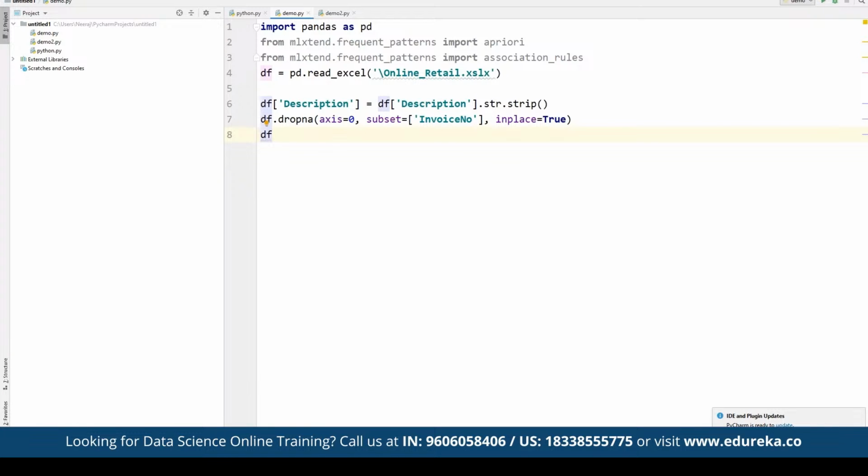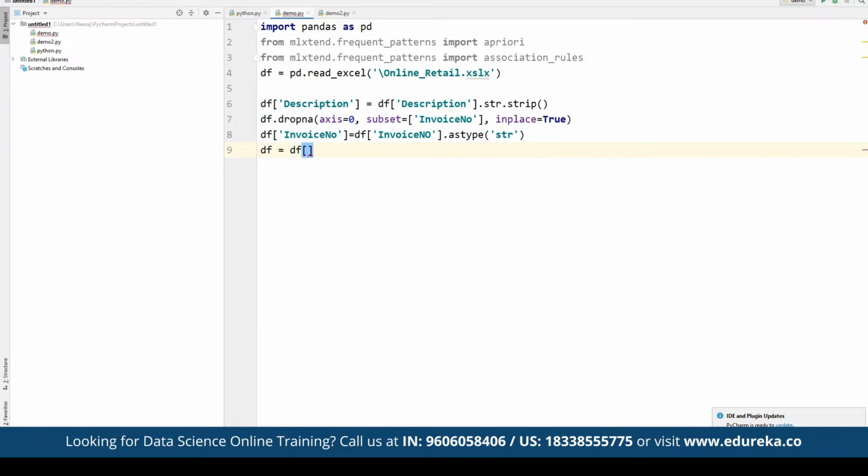And then from the data frame, we can define the invoice number, and we can define it to be a data frame where the invoice number we are again going to convert to a string itself. So here we have the invoice number dot astype, and we can keep it to astype. Here we can define it to be a string value, and then we can create a data frame.